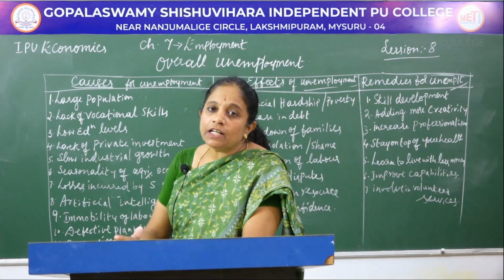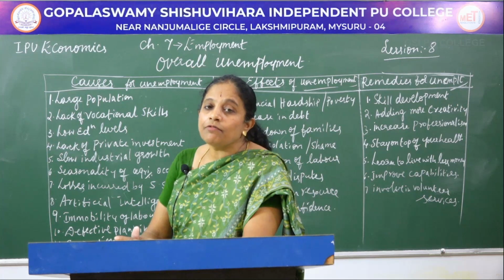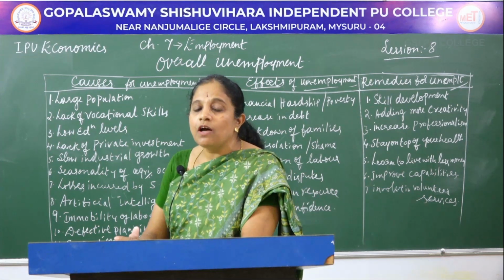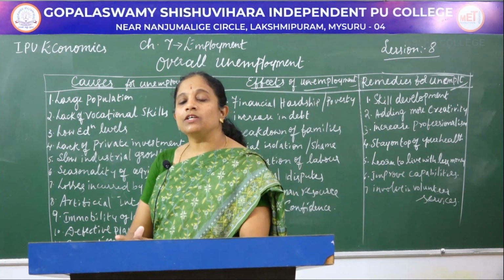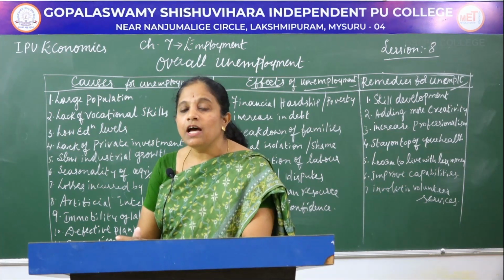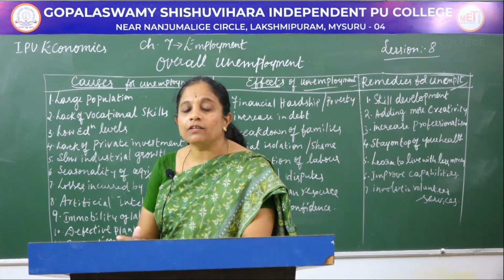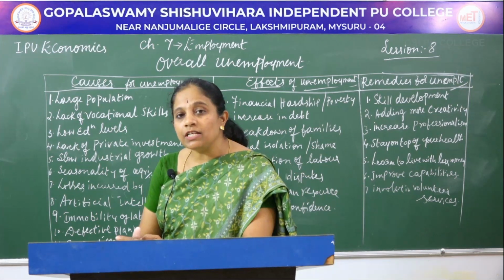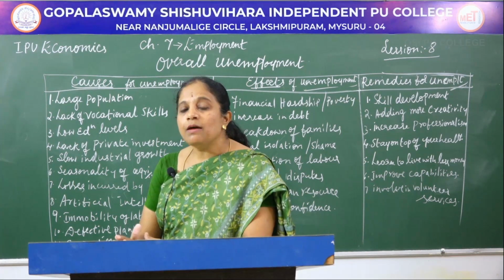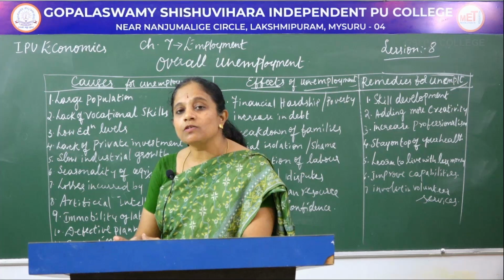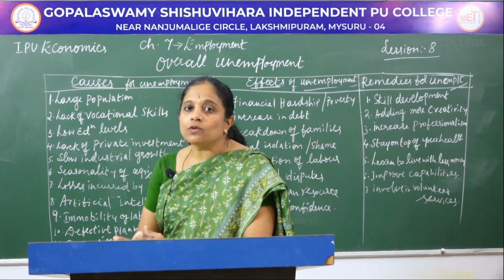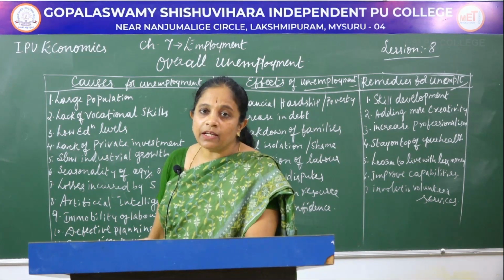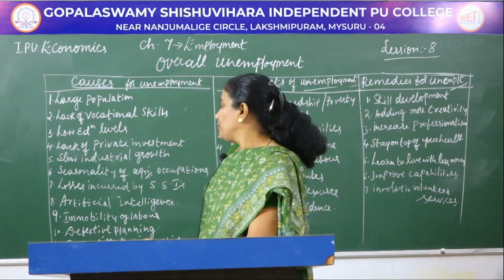Intervention of artificial intelligence is now replacing 50% of the existing jobs. Almost everywhere you can see the usage of artificial intelligence, and most of the human labor involved in those activities is being replaced by machinery, robots, and computerized work. So unemployment is being increased with this also.